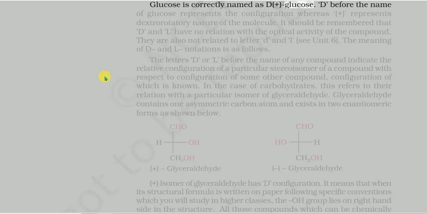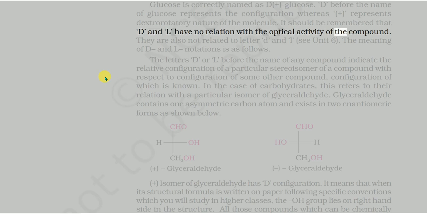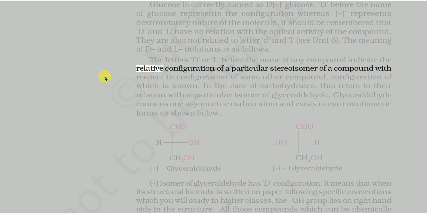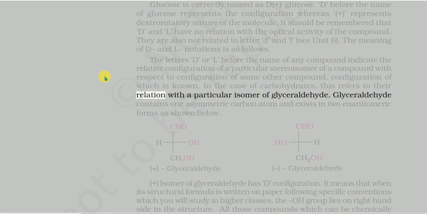D before the name of glucose represents the configuration, whereas plus represents the dextrorotatory nature of the molecule. It should be remembered that D and L have no relation with the optical activity of the compound. They are also not related to letters D and L. See Unit 6. The meaning of D and L notations is as follows. The letters D or L before the name of any compound indicate the relative configuration of a particular stereoisomer of a compound with respect to the configuration of some other compound, configuration of which is known. In the case of carbohydrates, this refers to their relation with a particular isomer of glyceraldehyde.